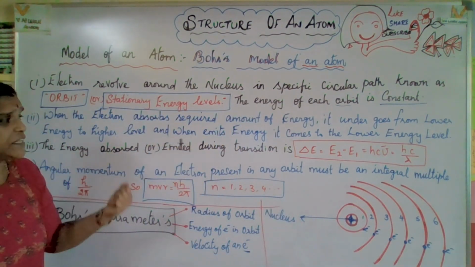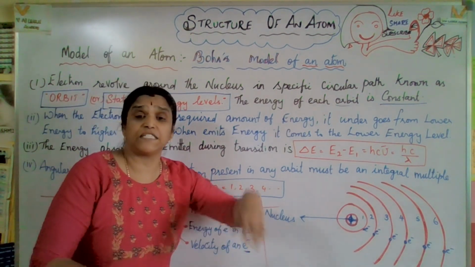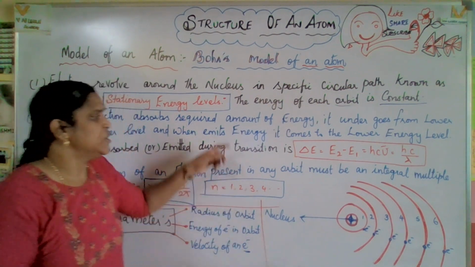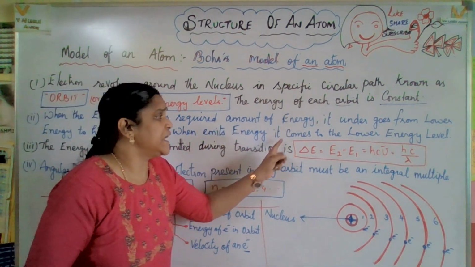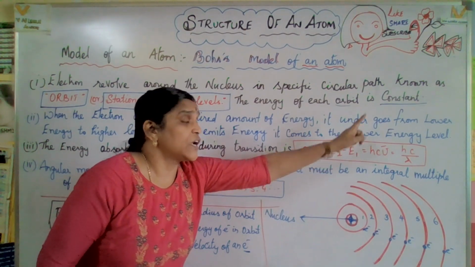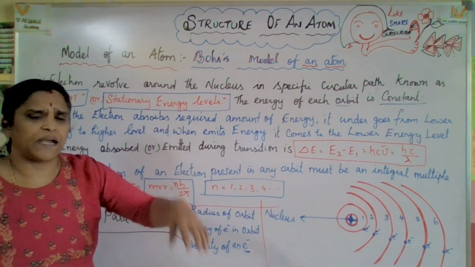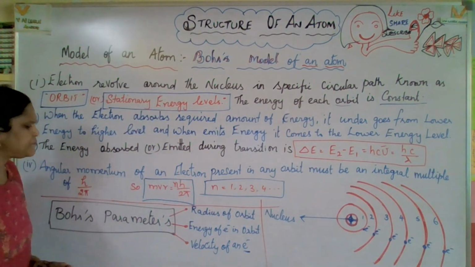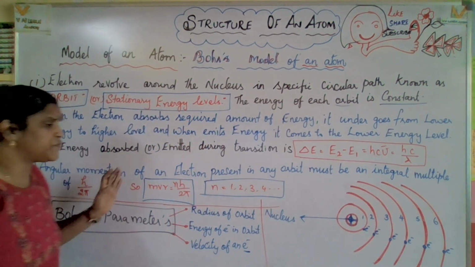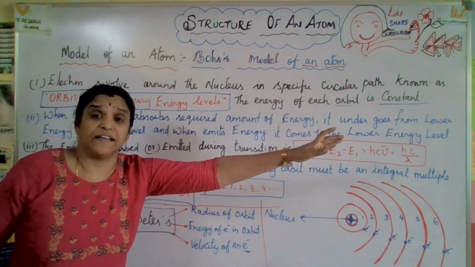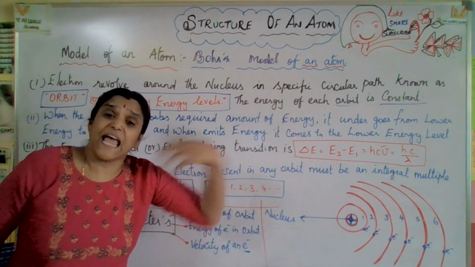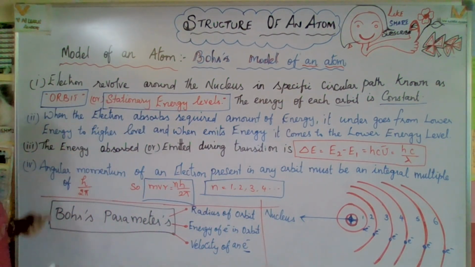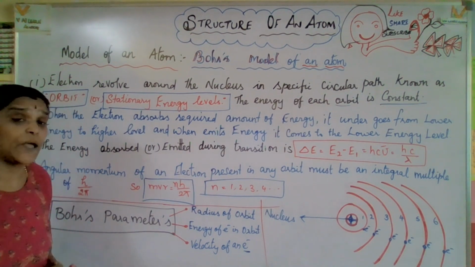And when it emits energy, the energy goes out, so automatically it loses energy and comes back to the lower energy level. The energy goes from lower to higher when absorbed, but when the energy is emitted, it comes back to the lower energy level. Then the third point: angular momentum.